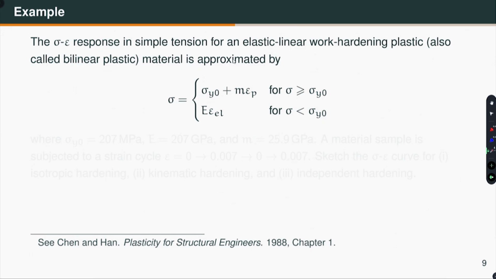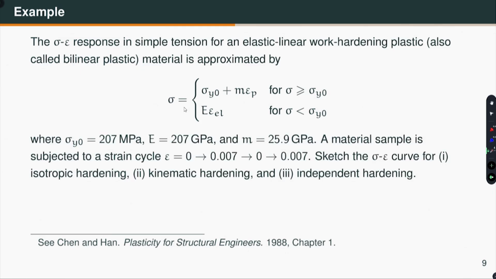Okay. The sigma epsilon response in simple tension for an elastic linear work hardening plastic, which we also call bilinear plastic material, is approximated by sigma is equal to the yield strength plus a constant M into the plastic strain epsilon p when sigma is greater than sigma Y0. Otherwise, it is simply elastic, E into elastic strain. Okay. So, the experiment was, let us say, conducted and sigma Y0 is 207 MPa, the modulus of elasticity is 207 GPa, and this M is determined to be 25.9 GPa, right.